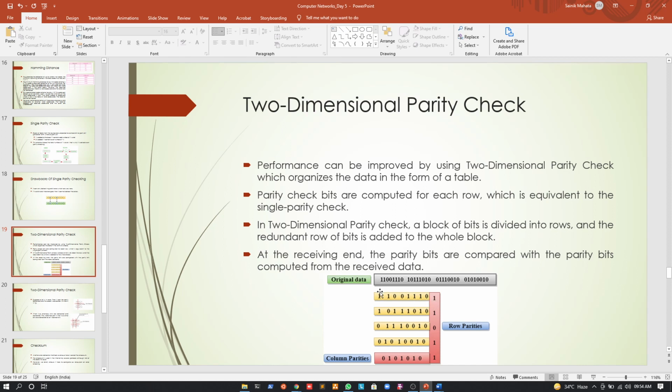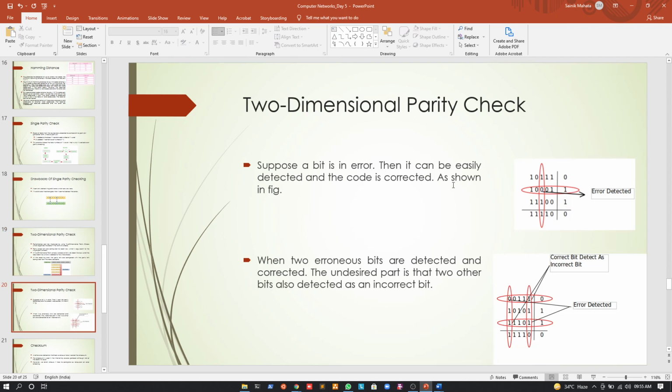And lastly, after we are done sending all these rows with the parity bits, we will just send the last row as well, in which we have calculated the column parities. So with this data we are sending 0 1 0 1 0 1 0 and a 1. Okay, now when we receive this data at the receiver side, what will the receiver do? The receiver will just arrange the data in a hierarchical fashion, and it will check for the errors. It will just check for the mismatch in the parity bits. Okay, now let us understand how. Suppose the receiver receives this data and arranges it in a hierarchical fashion like this, right?